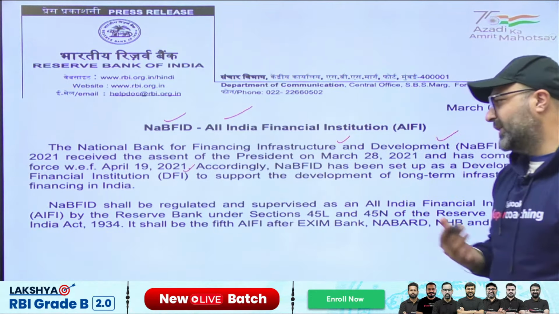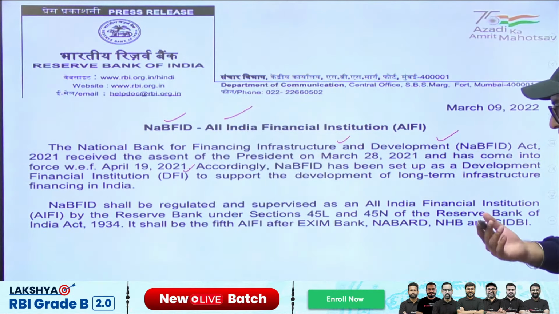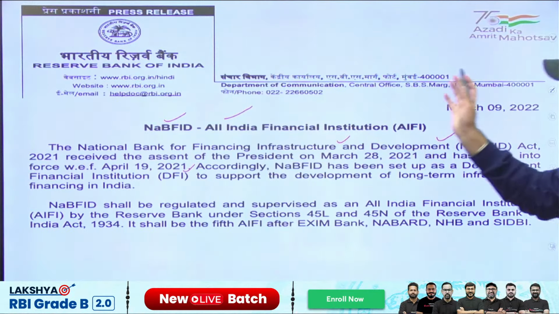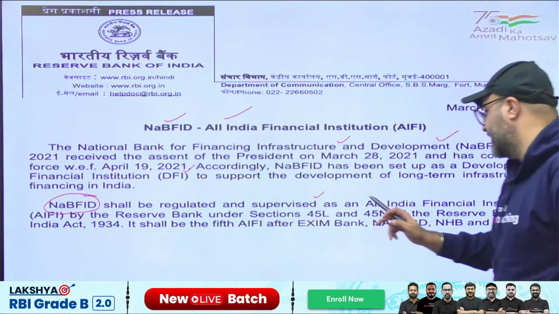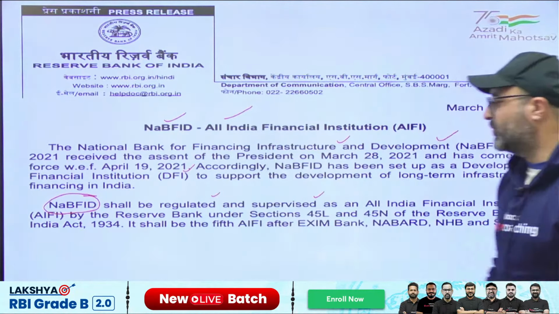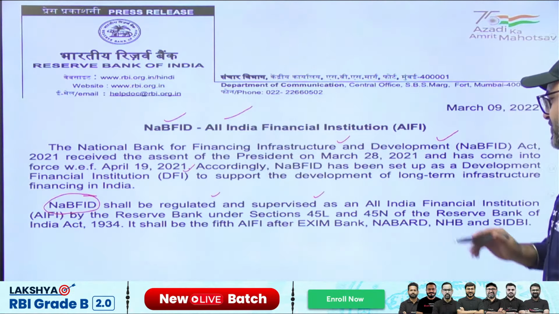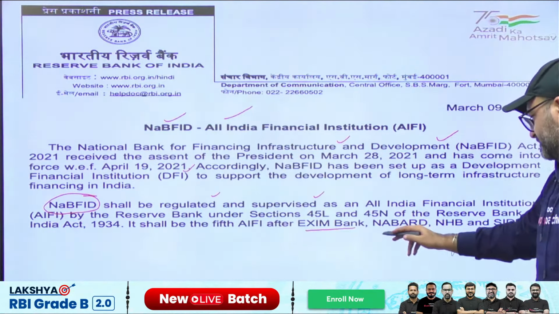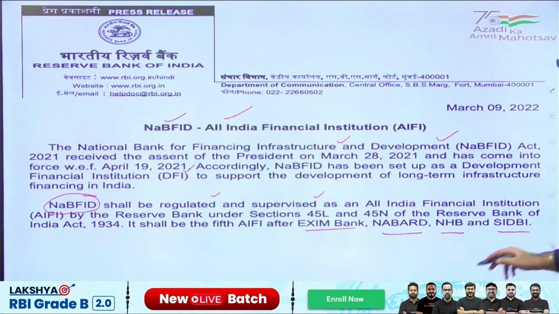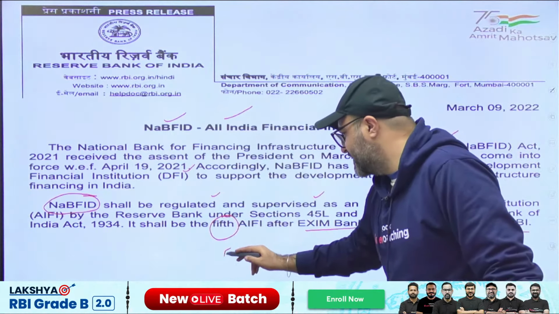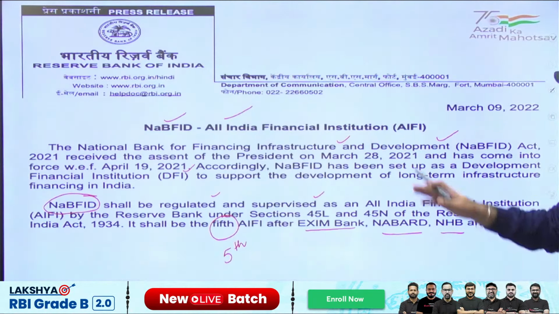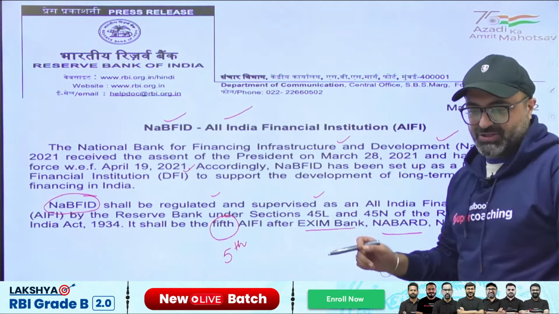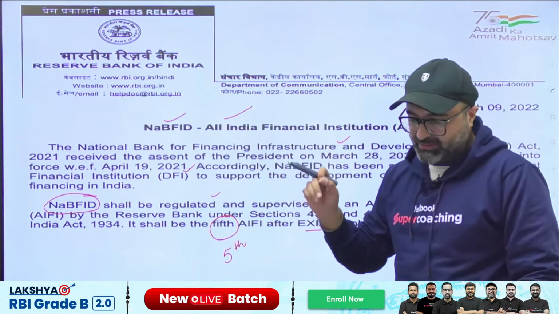So since 2021, NABFID is operating in the country, and RBI is responsible for the regulation of NABFID, in the same manner, under the same jurisdiction as RBI is regulating and supervising the other All India financial institutes. Other All India financial institutes include Exim, NABARD, NHB and SEBI, which means NABFID is the fifth All India financial institute which is regulated and supervised by RBI under Section 45L and Section 45N of RBI Act 1934.